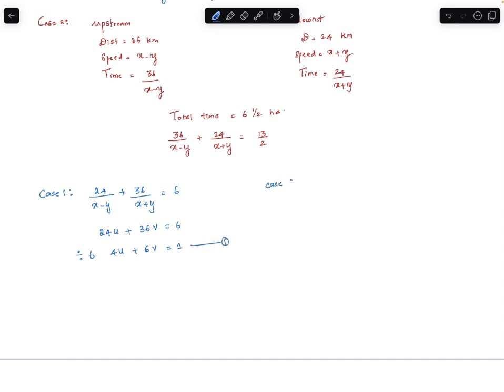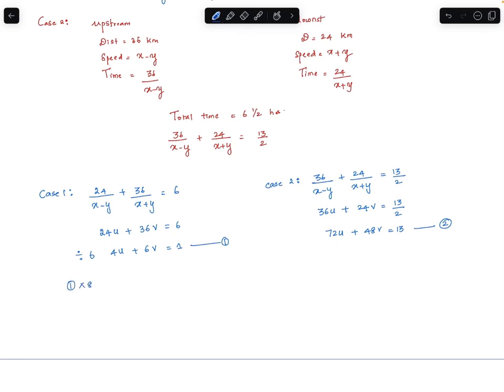From case 2, we have 36 upon x minus y plus 24 upon x plus y is equal to 13 by 2. So here 1 by x minus y is u, so 36u, and 1 by x plus y is v, so 24v is equal to 13 by 2, which is 72u plus 48v is equal to 13. So this is the equation 2.